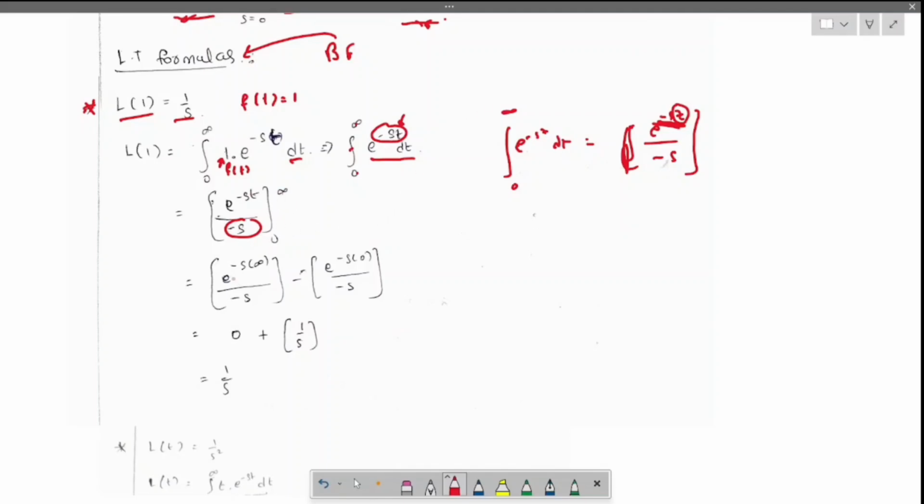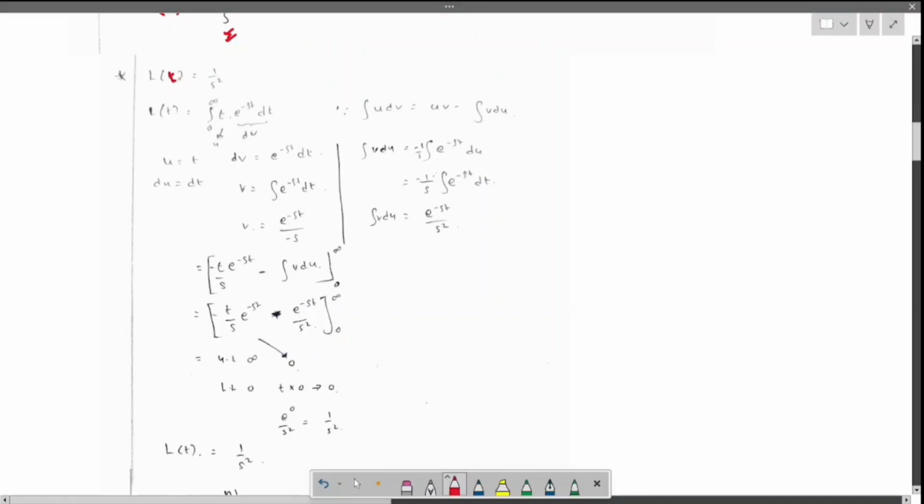Now substitute: upper limit minus lower limit, right? E power minus infinity results in 0. Remember this: e power minus infinity gives 0. Anything with a 0 exponent gives 1. In the same way, for the lower limit, e power minus s times 0 is e power 0, which we just discussed is 1. So we get 1 by s, minus into minus gives plus. Now 0 plus something is the something, so we get 1 by s.